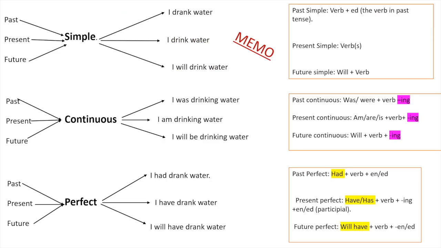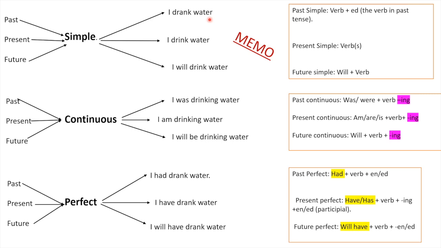Okay, so let's have a look at the memo, guys. Past simple. Let's have a look at the rule: verb plus ed. I drank water. Oh, okay, this is a learning curve for us. Some words don't change to the perfect. You can't say, I drinked. It's incorrect. So this is an exception to the rule. So it's I drank water. Just like you can't say I eated an apple. No, it's I ate an apple. So sometimes there's an exception to the rule, okay?